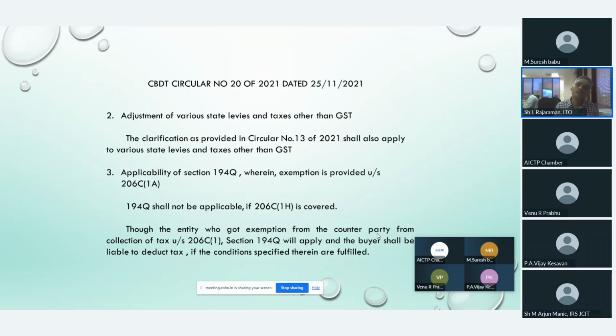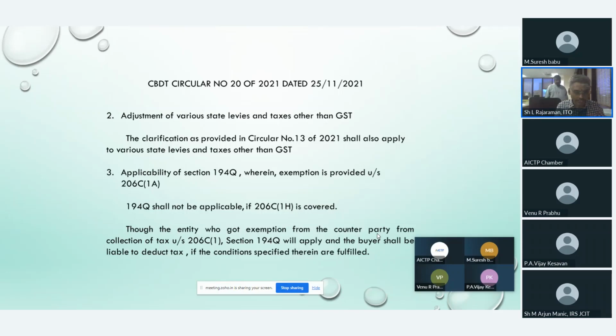However, in those situations, the purchaser would have got exempted from tax collection. But the Act says that 194Q shall not be applicable if 206C(1H) is covered.